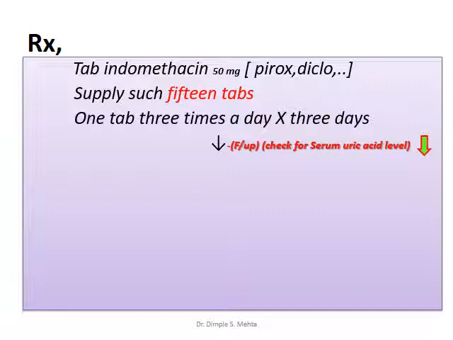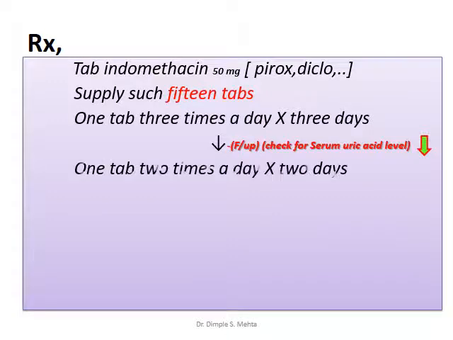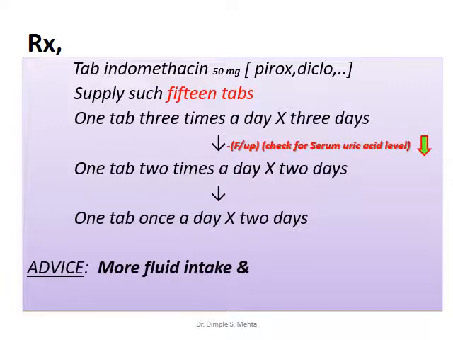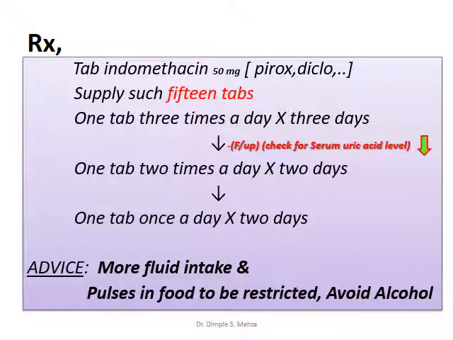If it has gone down from 10 to 7 or 6 milligram per deciliter, that means he is responding well to your indomethacin treatment. So go forward with your indomethacin treatment: one tablet twice a day for another 2 days, followed by one tablet once a day for another 2 days. So total 7 days therapy. One tablet 3 times a day for 3 days, and if he is responding well, one tablet twice a day for 2 days, one tablet once a day for 2 days. With advice not to take alcohol, more fluid intake, and pulses in the food should be restricted.